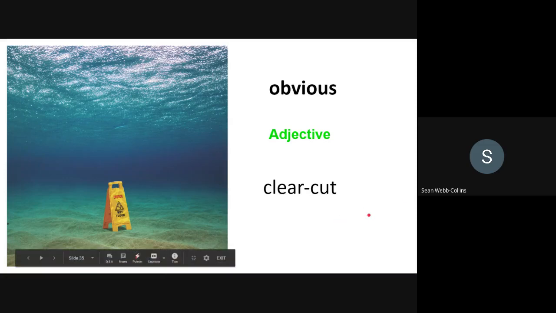That's right. We have an adverb, obviously. For example, she is obviously sick. She needs to go into quarantine. So what are the word forms once more? Obvious, adjective, and obviously, adverb.